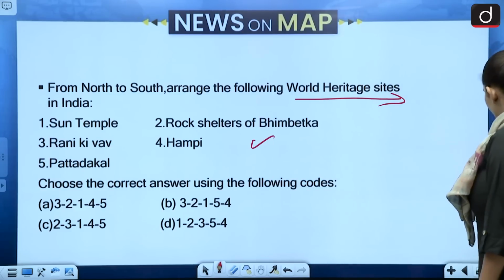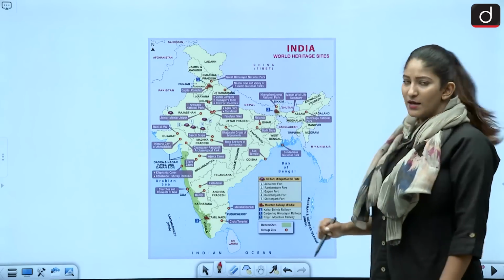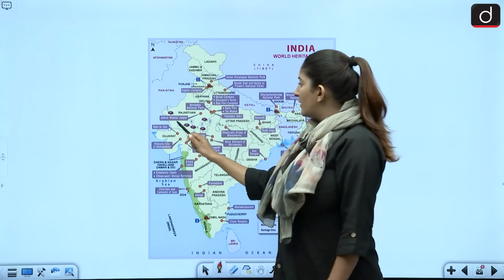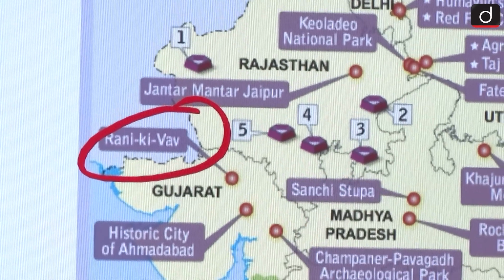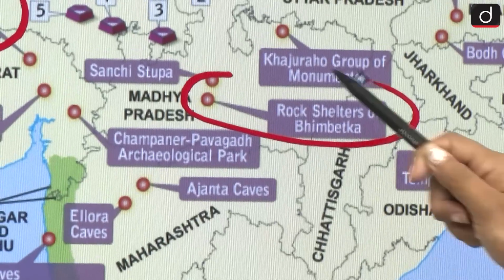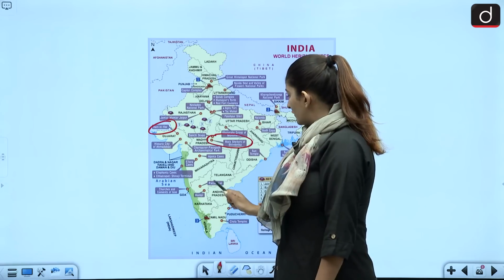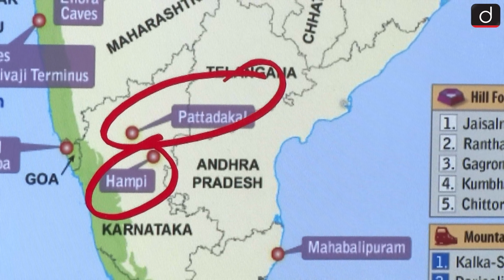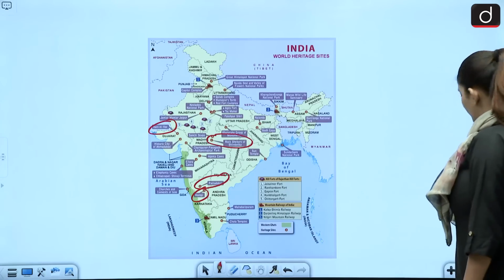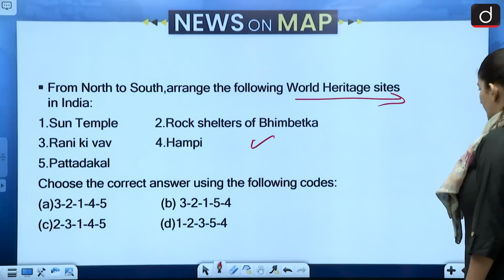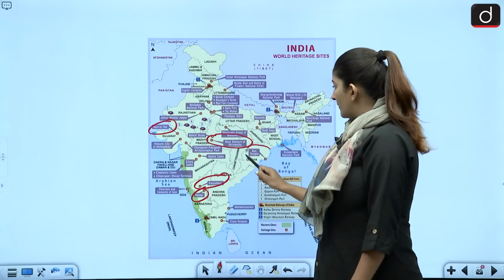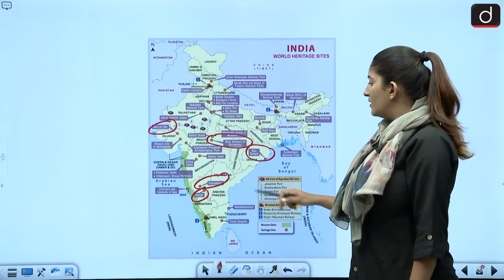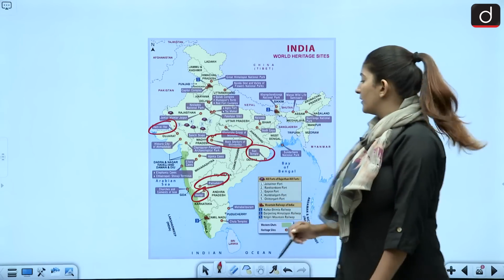So let us see northernmost. This map is showing us the UNESCO World Heritage Sites in India. So here is Rani Ki Vav in Gujarat. Okay. Then rock shelters of Bhimbetka in Madhya Pradesh. Then the question was with respect to Hampi as well and Pattadakal, both of which are in Karnataka. And then one more was there. I think it was the Sun Temple, right? Yes, Sun Temple. So yes, it's in Odisha. First we have Rani Ki Vav, then rock shelters, then Sun Temple, then Pattadakal and Hampi of Karnataka.